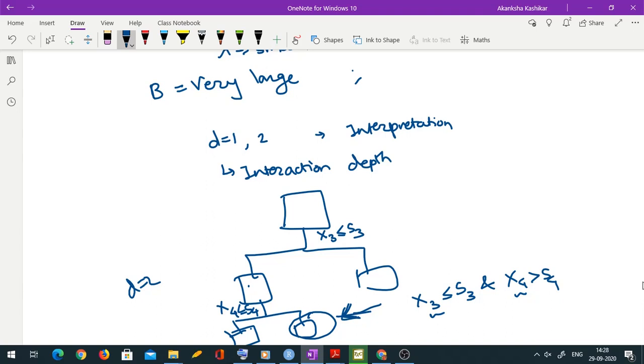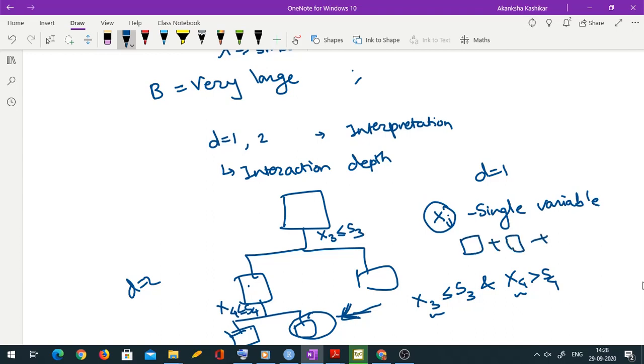Favoring D equal to 1 is useful in that sense also, because if in every tree D is 1, in every tree your criterion depends on a single variable only. Your final prediction is just a scaled addition of those single variable things. You have just lambda sitting over here, so it becomes a linear model.